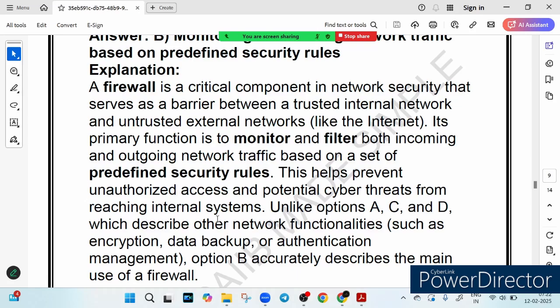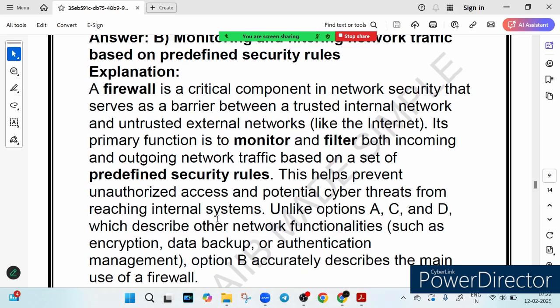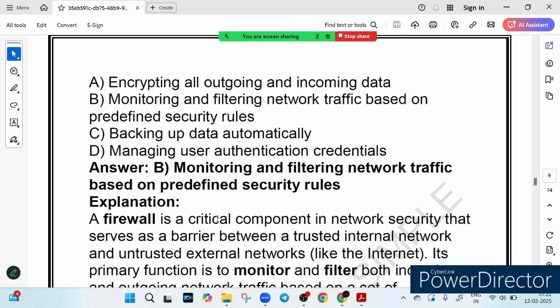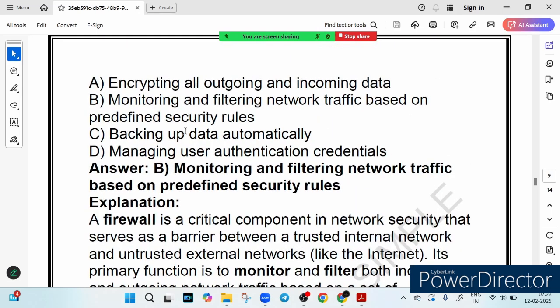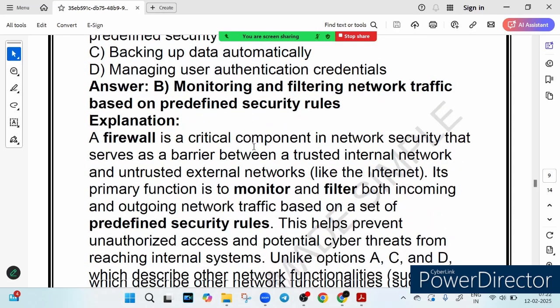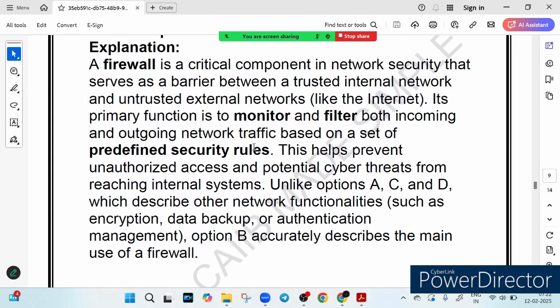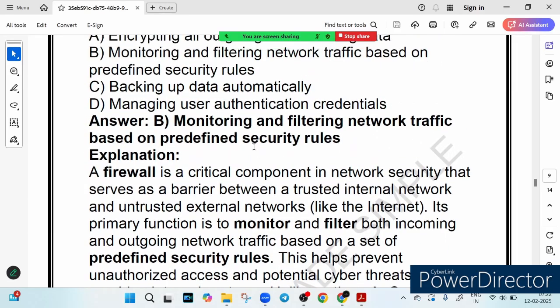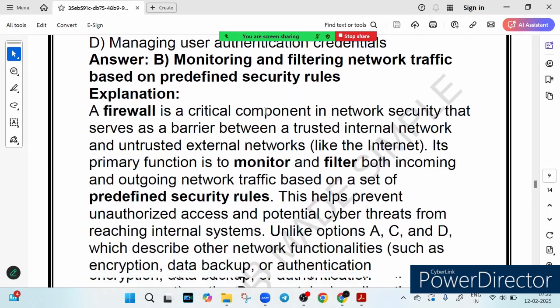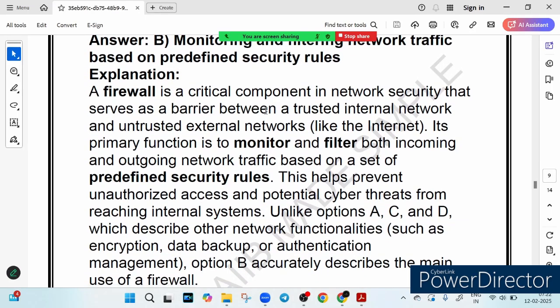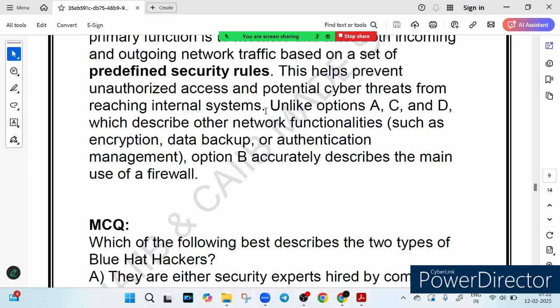So options A, C and D describe other network functionality such as encryption. Option A, you see, describes encryption, right? Option C, you see backing up, that is called backup. And option D is regarding the authentication management. So unlike these, option number B accurately describes the main use of firewall, right? That is the main use of firewall.